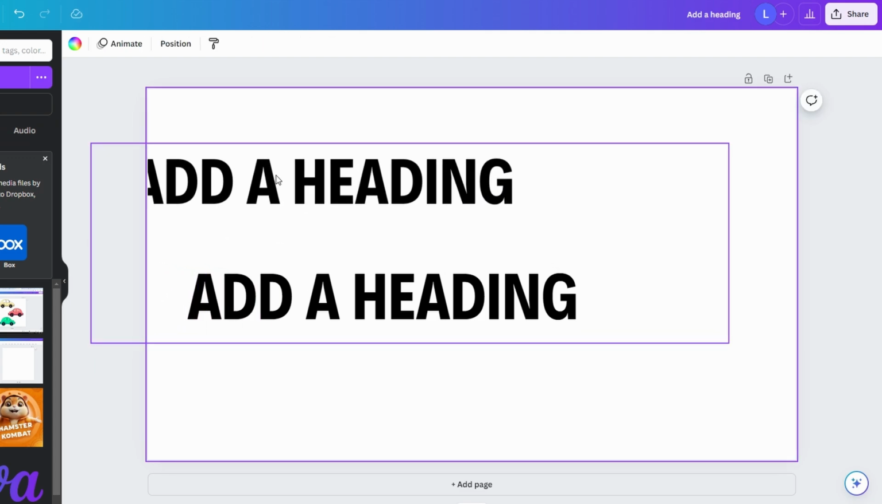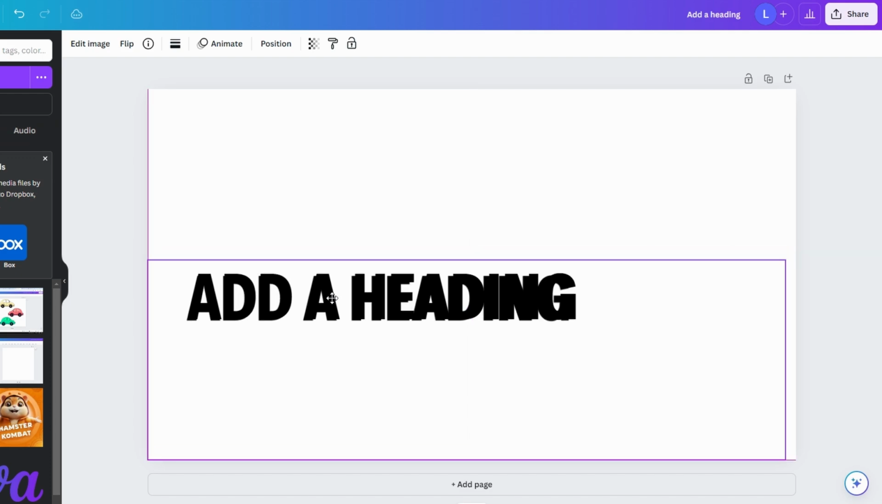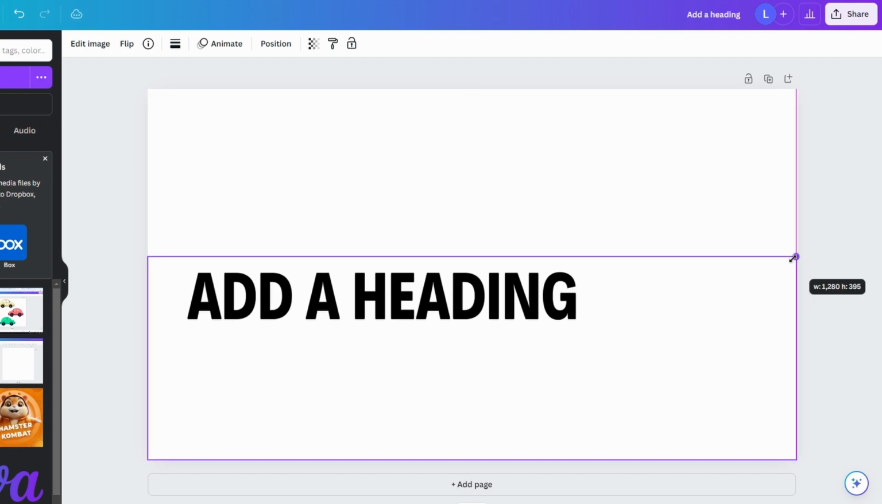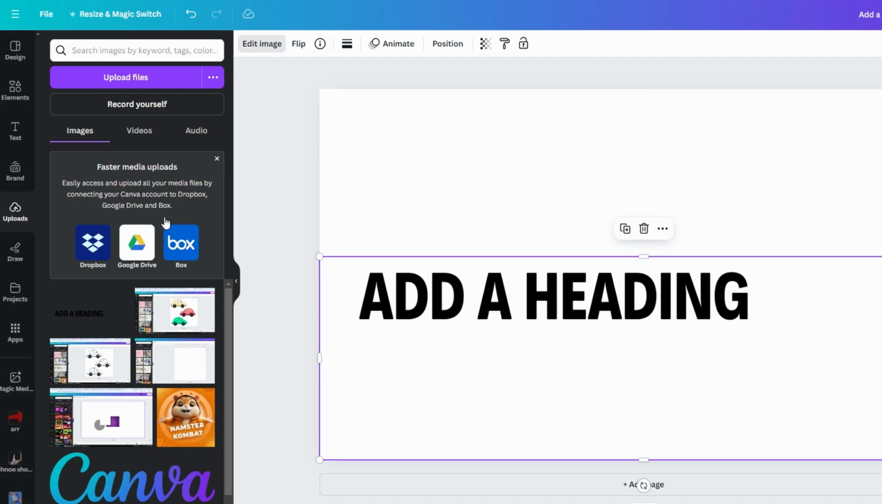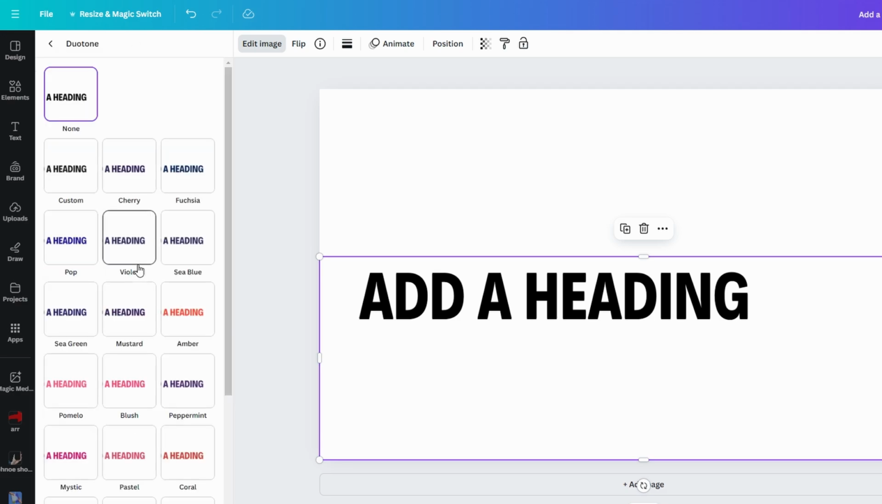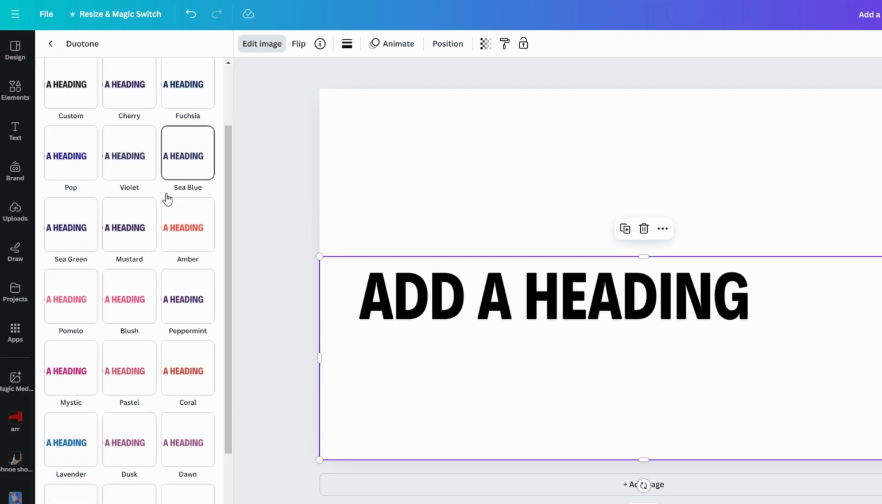Add the uploaded image back to your design. Click on the image and then select Edit Photo from the menu. Choose the Duotone effect. Pick the color you want for the first half of your text.